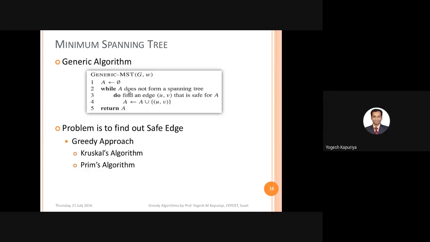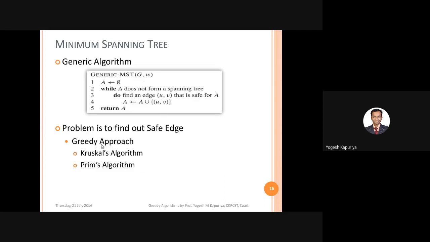You will repeat this till A is a minimum spanning tree. At the end, you will return it. So basically, for any minimum spanning tree algorithm, tomorrow if you are suggesting some algorithm, then you must answer these two questions. First question is how to check whether A is a spanning tree or not. And second question, how to find an edge which is safe for A. That means which can be added into the solution space.